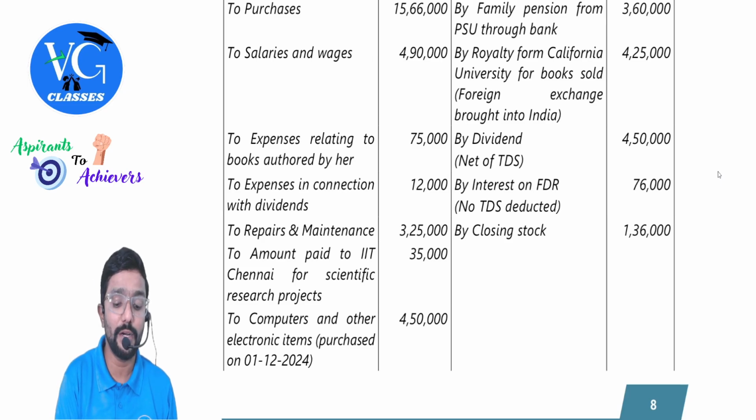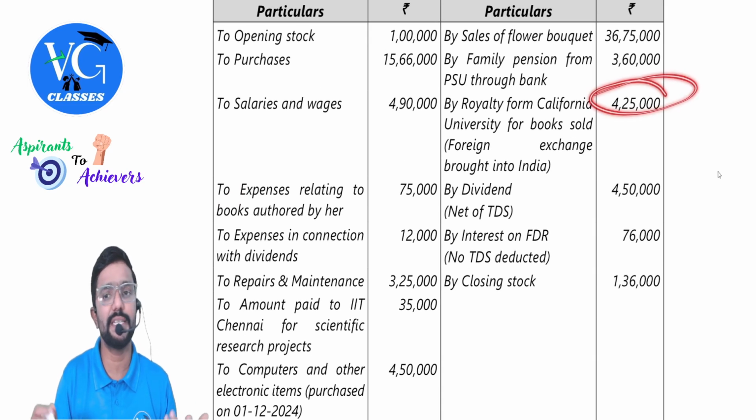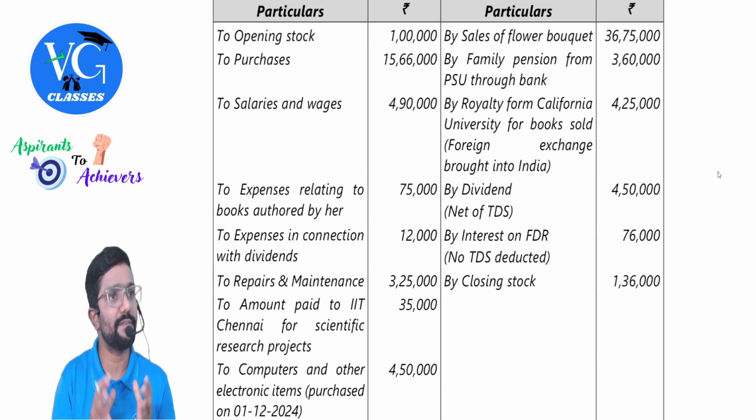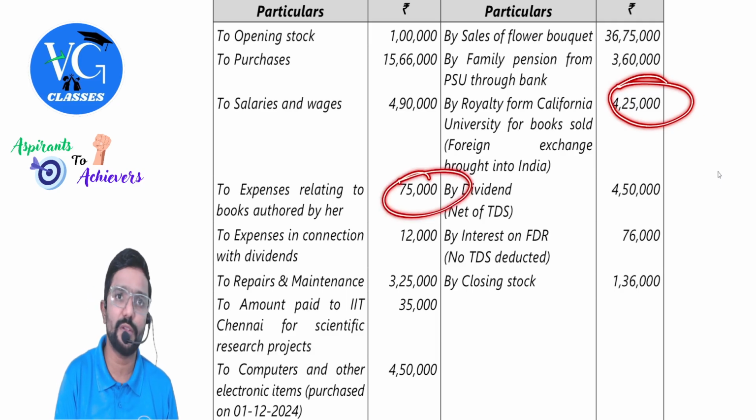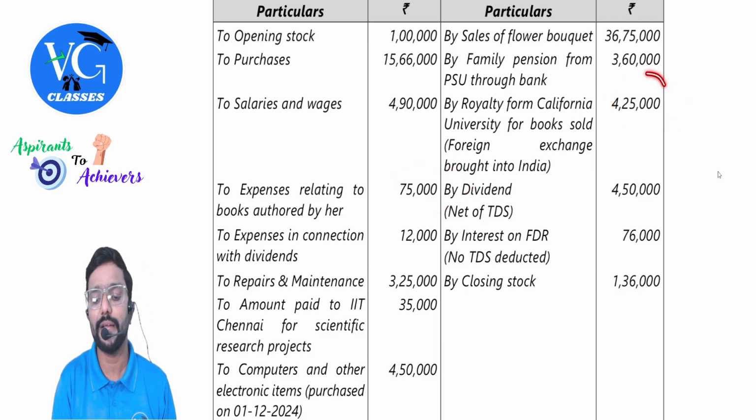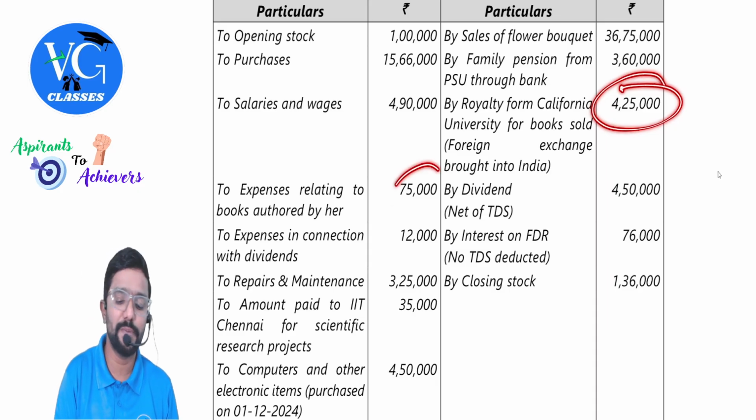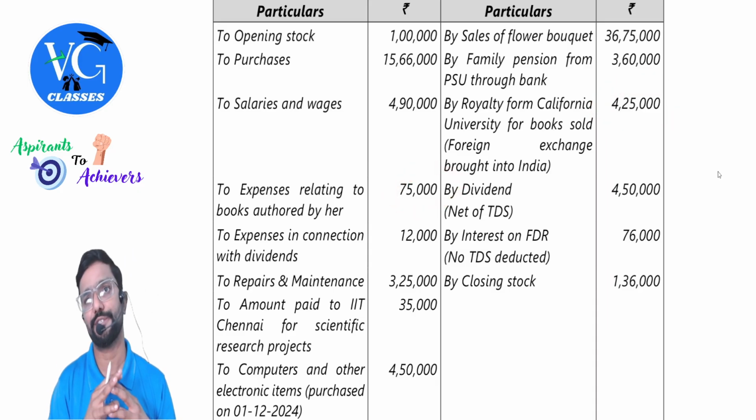expenses relating to books authored by her. Okay, can we claim it against it? Yes. Under whichever head it is taxing. For example, sir, if I am taxing this under the head PGBP, you can claim expenses also under the head PGBP. Sir, what if I am taxing it under IFOS? Then expenses also has to be claimed under IFOS.